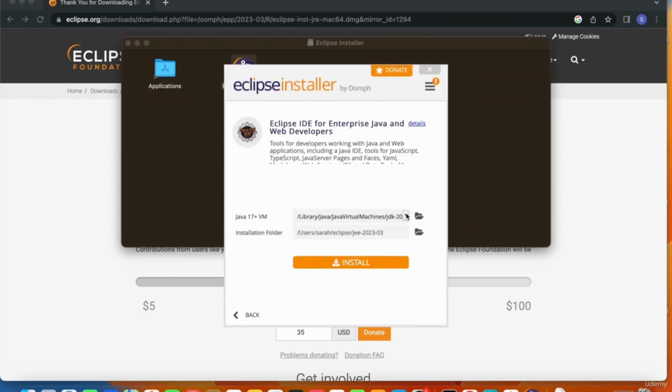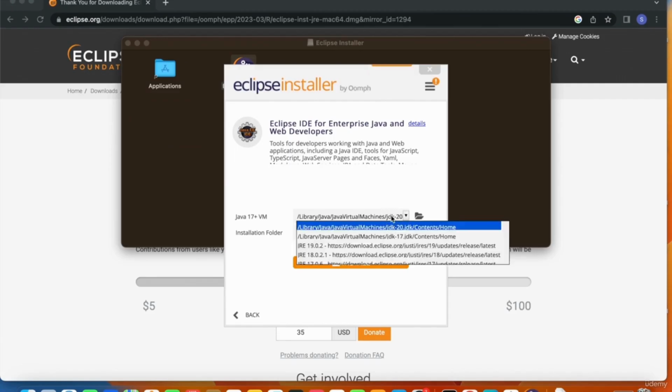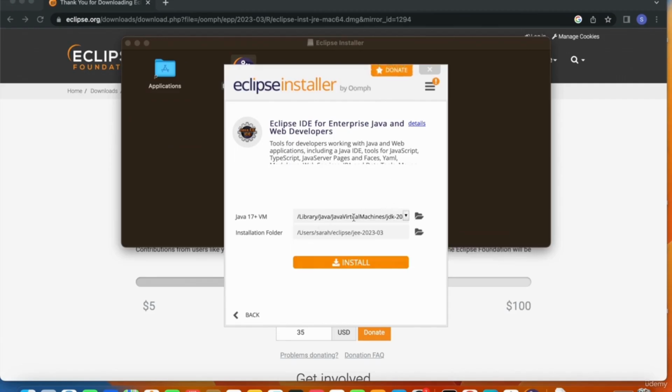The version I want to use is JDK 20, so I'll go and select JDK 20. The prerequisite of Eclipse installation is the Java installation. If you are not aware of how to install Java, I have a separate video on that. So please go ahead and look at that video and then come over here. I have downloaded JDK 20, so I'll go ahead and select that one.